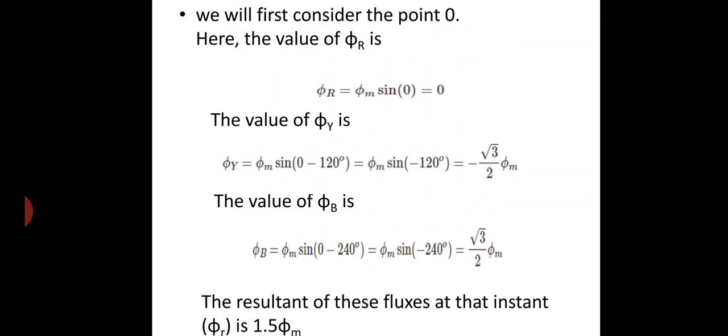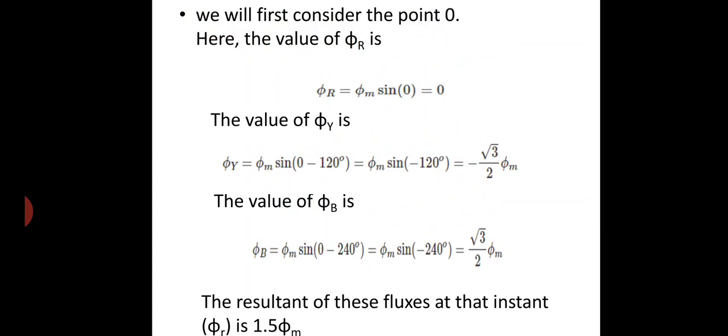Now here we are having three sets of fluxes, phi r, phi y and phi b. When we add the vector sum of all the three fluxes, we will get a resultant flux. So the resultant flux phi is equal to phi r plus phi y plus phi b. Finally we will get the resultant flux at this instant as 1.5 phi m, and here the 1.5 is nothing but a constant amplitude.